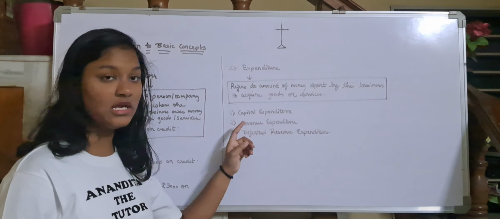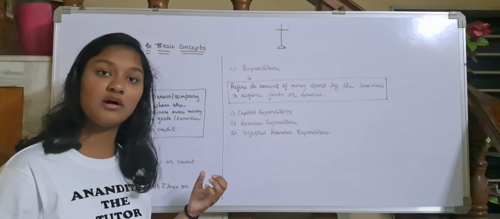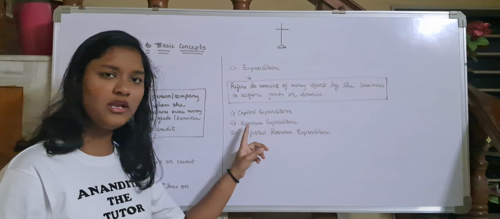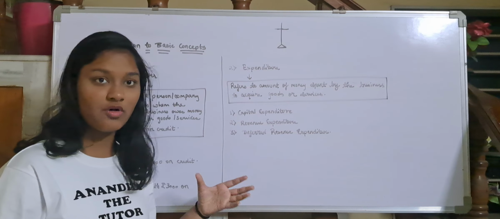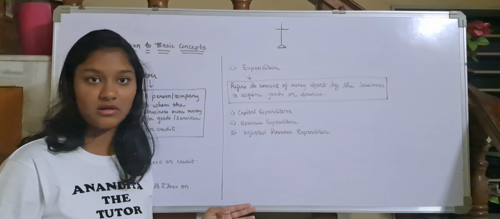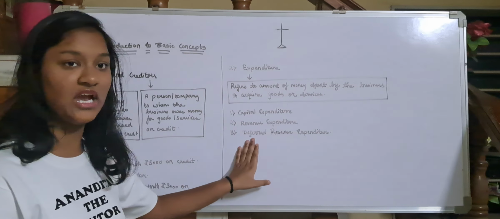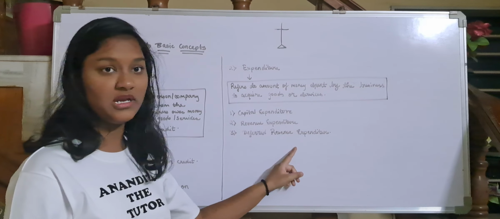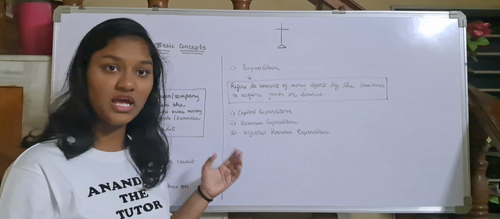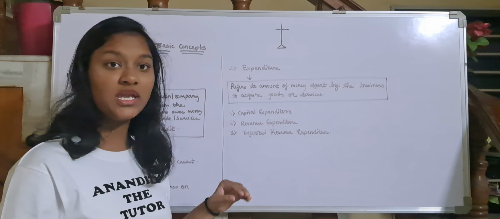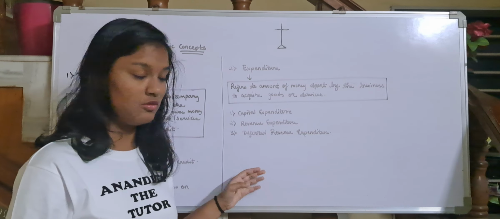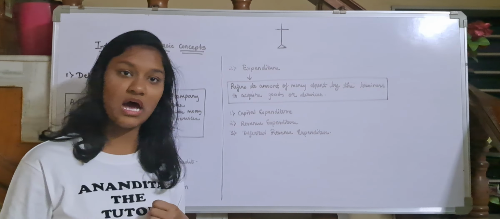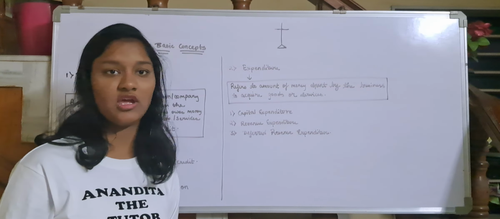In revenue expenditure, I receive the benefits immediately, and after receiving those benefits, the expenditure I had spent finishes. In deferred revenue expenditure, I incur the expenses now, but the benefits will last longer.